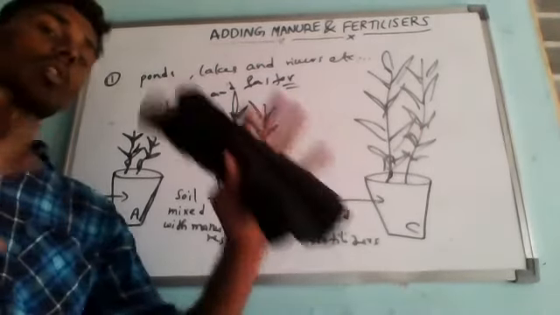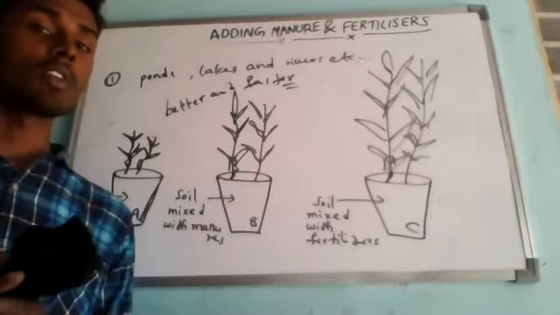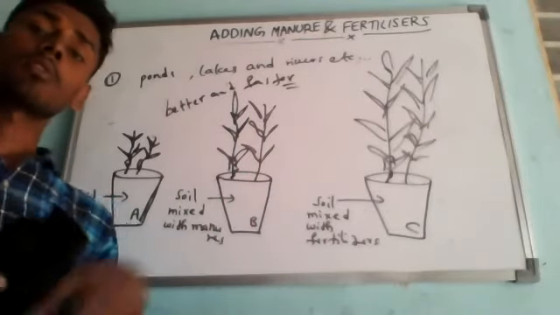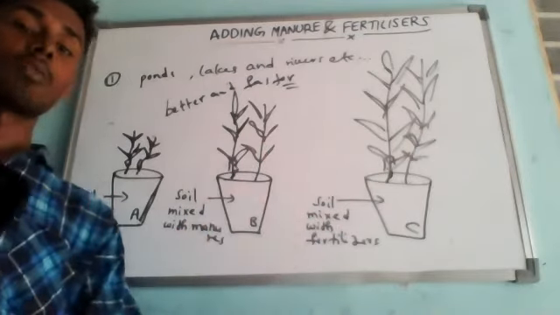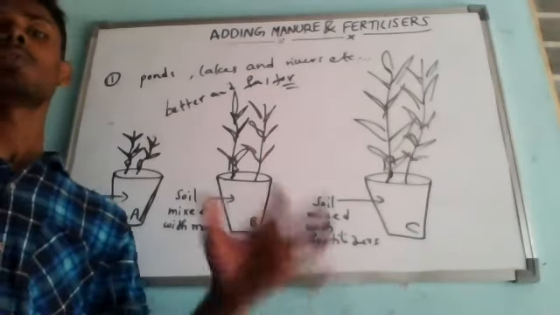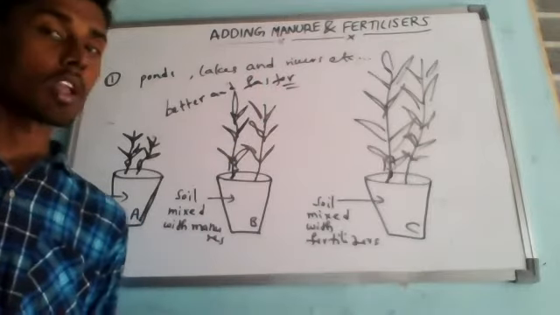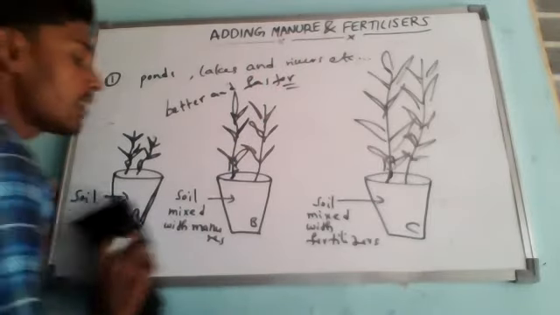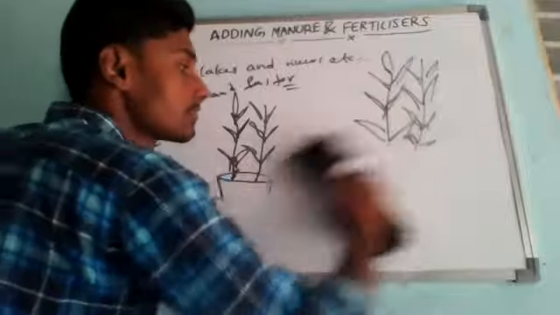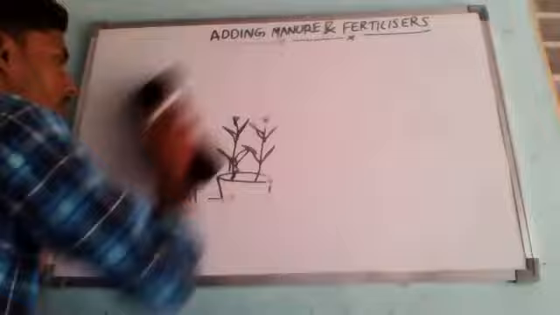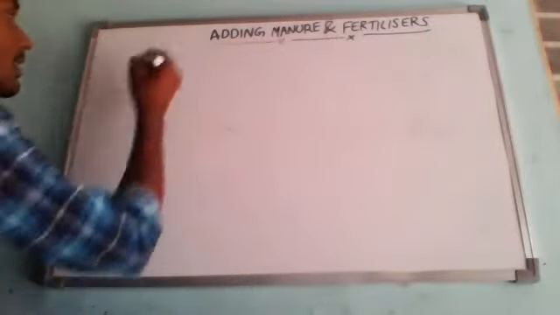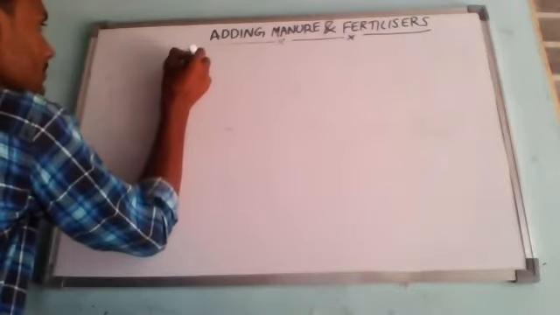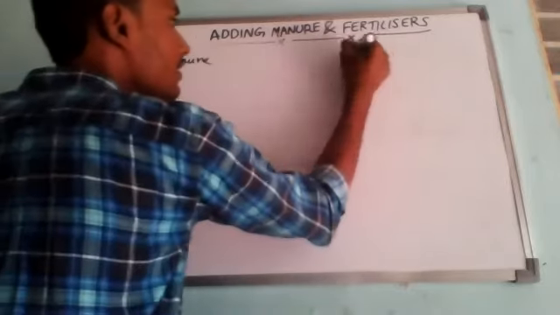So just note down the differences between manures and fertilizers. We have already studied what manure is, what fertilizers are, what they will provide, what they will not provide. So just make it in a tabular column, which is called the differences between manures and fertilizers. One side you keep the heading manure, and the next side fertilizer.